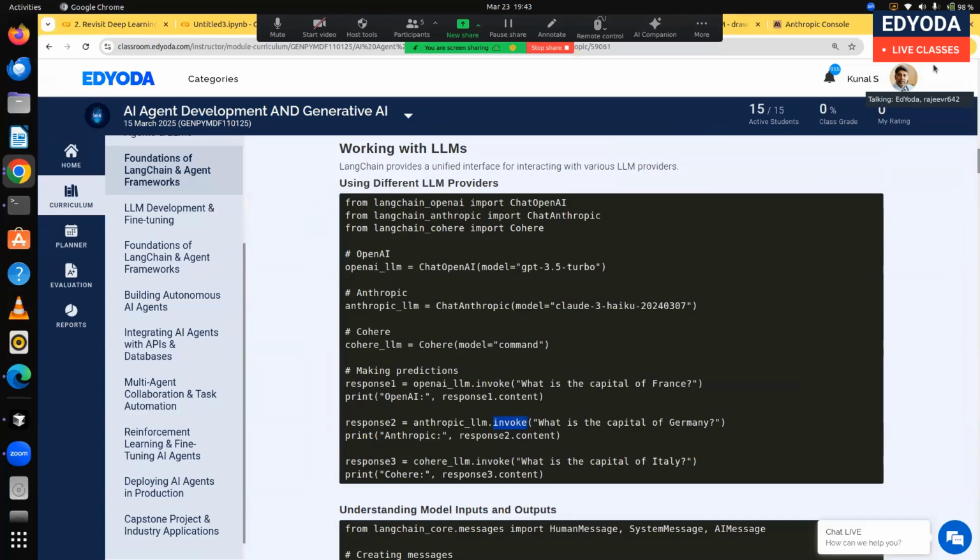Like yesterday we used a third-party framework that may be built on Langchain, right? Autogen. Yeah, AutoChain. That may be built on top of Langchain, and today we are directly using Langchain, right? That is the concept, right?